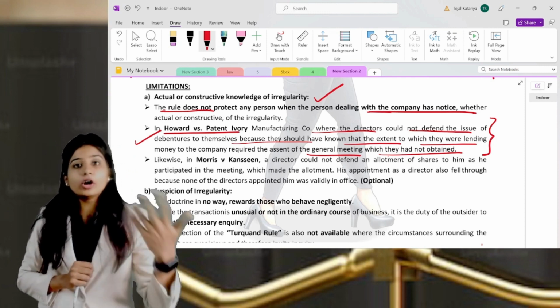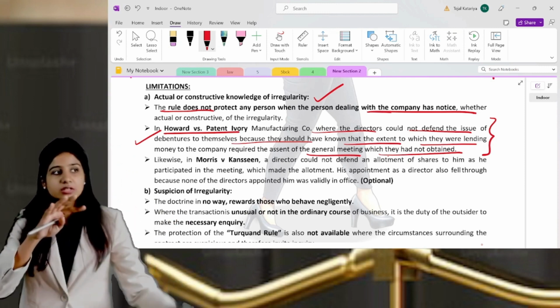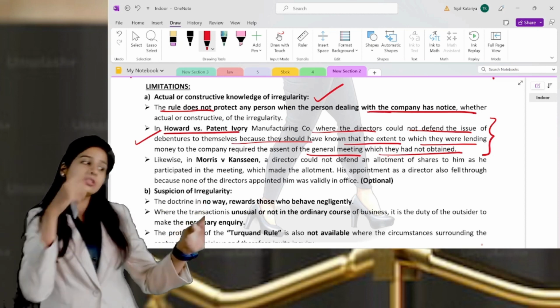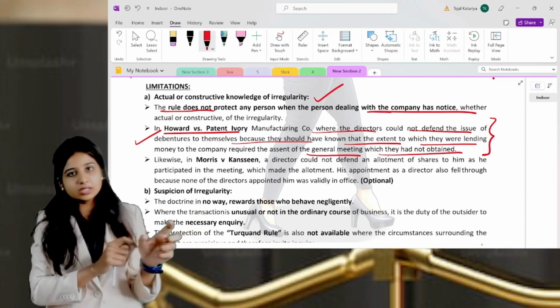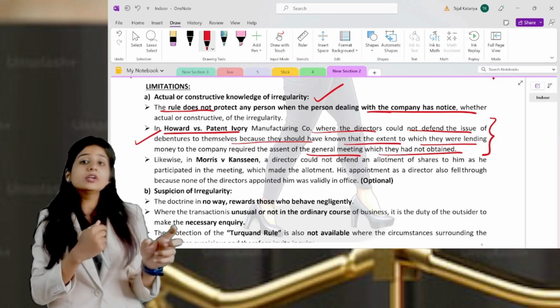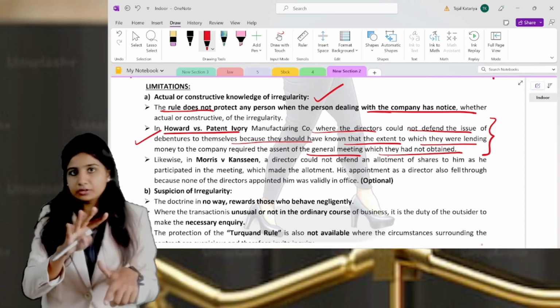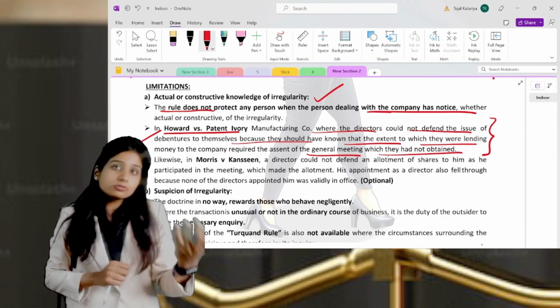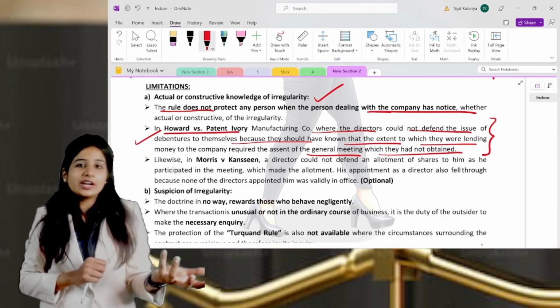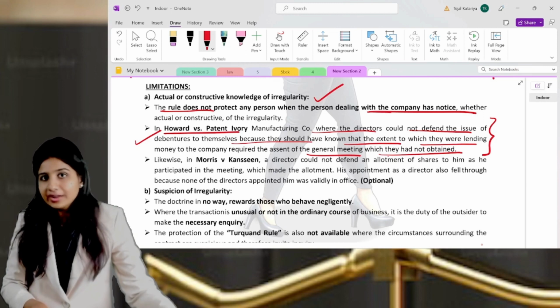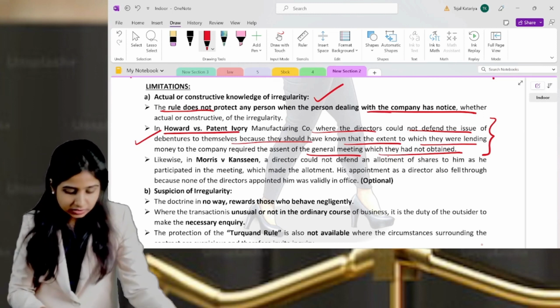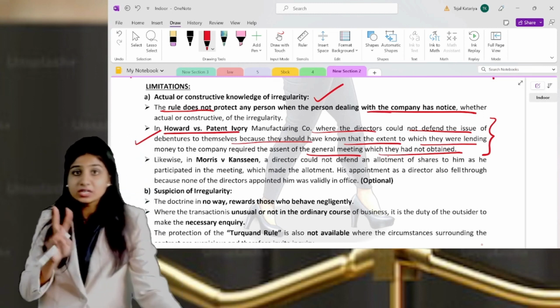But still they allowed it in the benches. The directors are already aware of what is happening in the company. Directors are entering into debentures, which means they are outsiders for the company, but they are directors also. They know about the irregularity also. Still they enter into the contract, then that is not allowed. So this is basically the Harvard versus patent case.